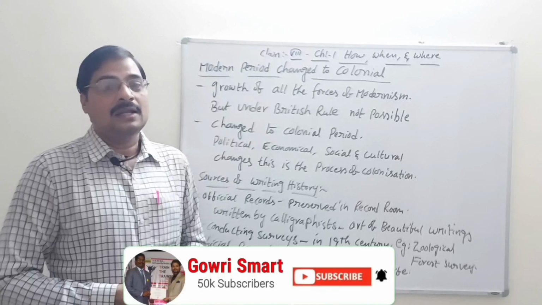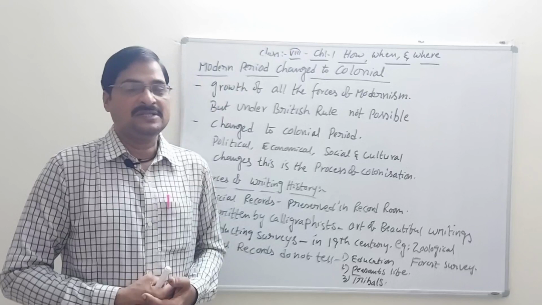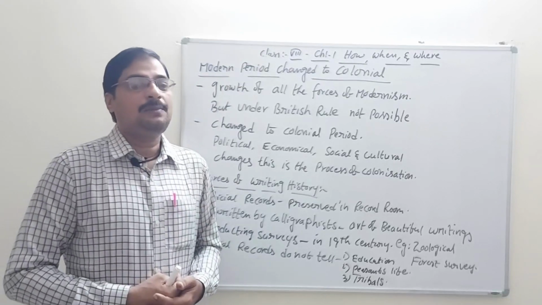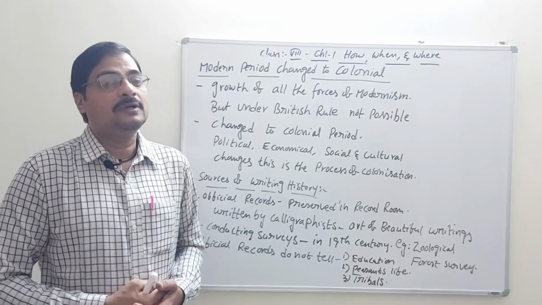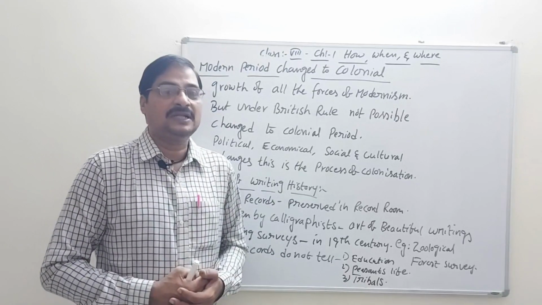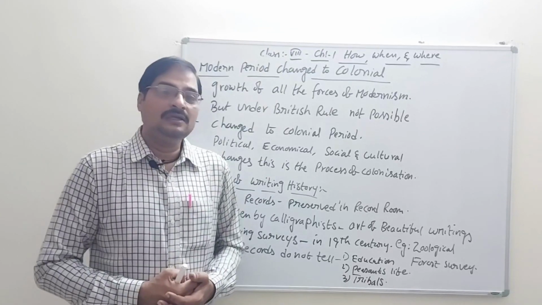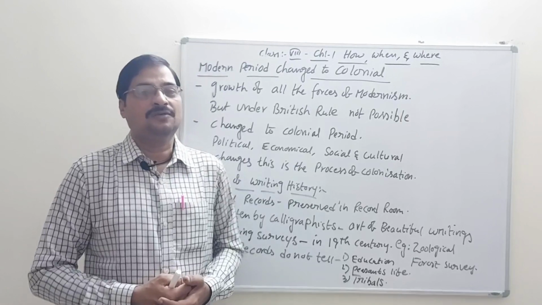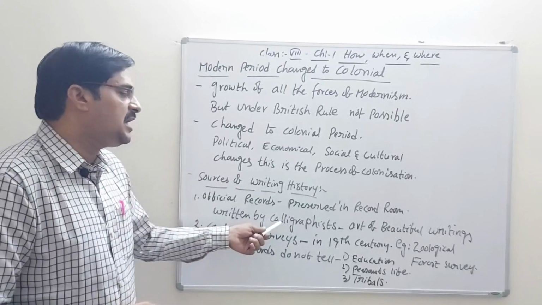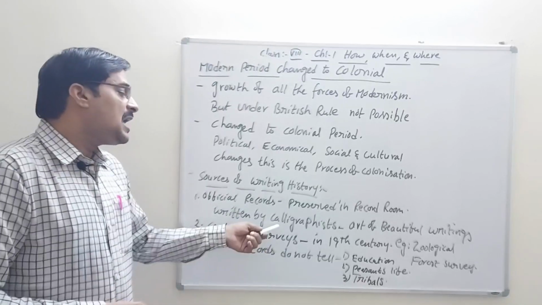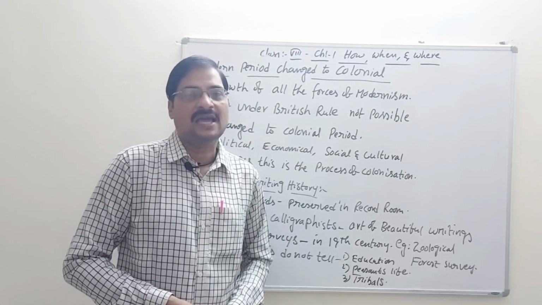These records tell us about the administration of rules, revenue, that means taxation, how people mingle with society, and what methods were used for modernization. All kinds of things were written in the records. At that time they used calligraphists. Calligraphists means the art of beautiful writing.